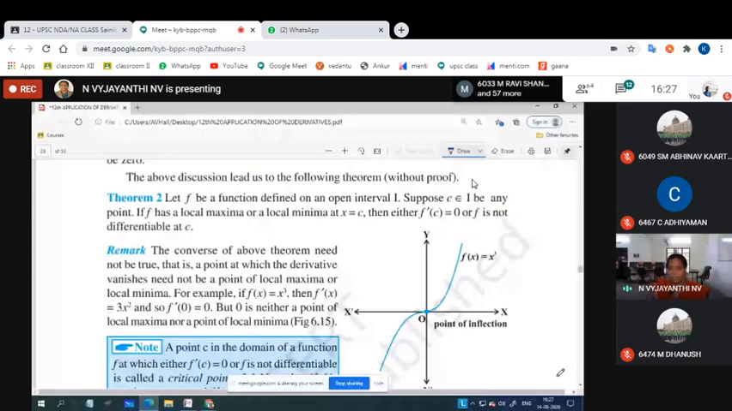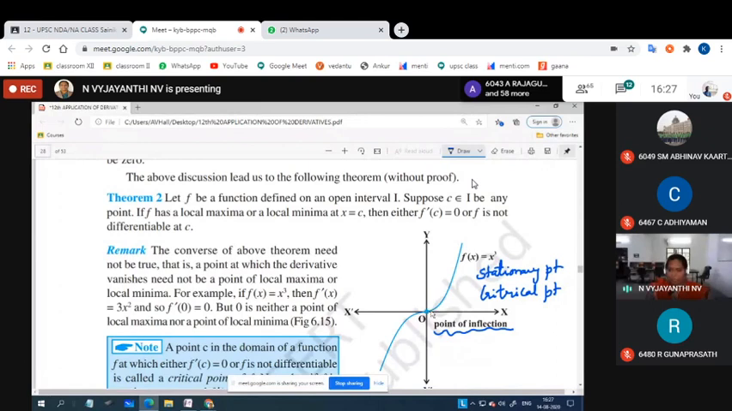One more thing, like stationary point and critical point, we have one more point called point of inflection, and point of inflection is again a point where we cannot find maxima or minima. One more additional thing is, at this point, if you draw a tangent, one portion of the curve will be above the tangent, and another portion of the curve will be below the tangent. So such a point is called a point of inflection.